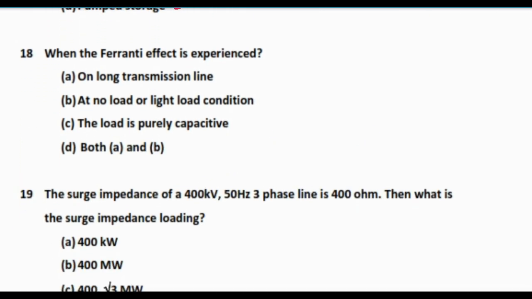Next question is, when is the Ferranti effect experienced? Option A, on long transmission line. Option B, at no load or light load condition. Option C, the load is purely capacitive. Option D, both A and B. So here the answer is both A and B. That means on long transmission line at no load or light load condition. So what is the Ferranti effect? On a no load or lightly loaded long transmission line, the receiving end voltage is higher than that of the sending end voltage. This is called the Ferranti effect, and this is due to the capacitance of the line.